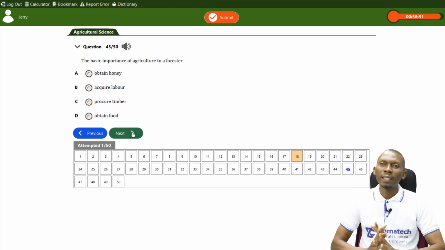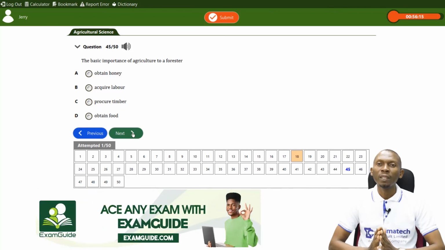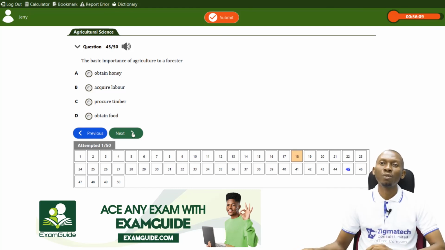This question states that the basic importance of agriculture to a forester, when you hear forester, you're talking about forestry. The basic importance of agriculture to a forester is A, to obtain honey, B, to acquire labor, C, to procure timber, and D, to obtain food. The answer here is to procure timber.